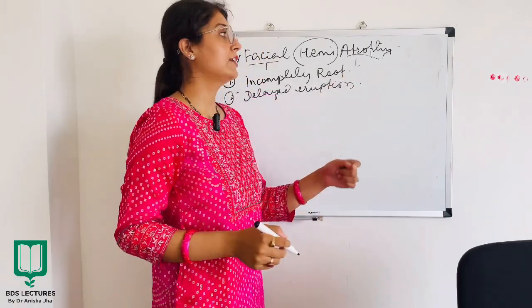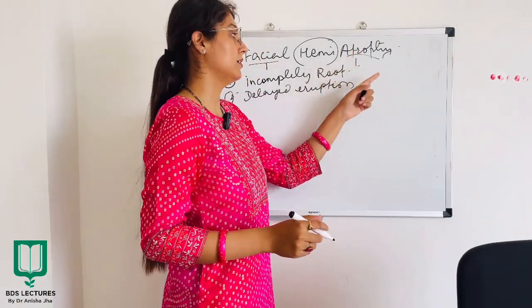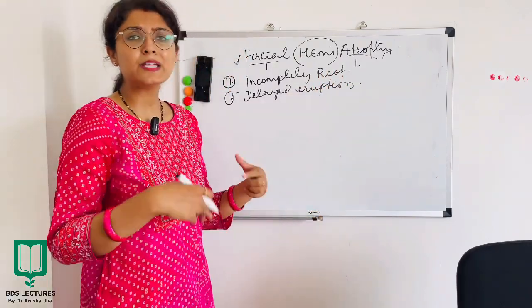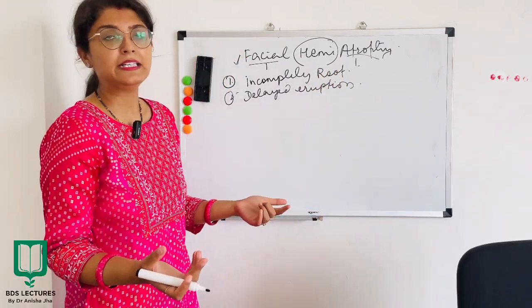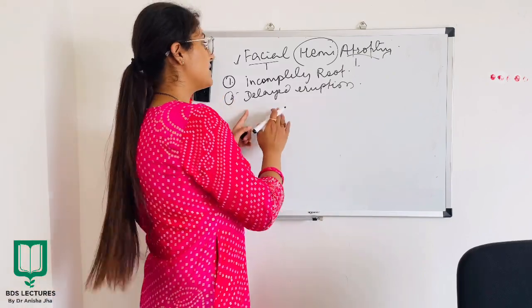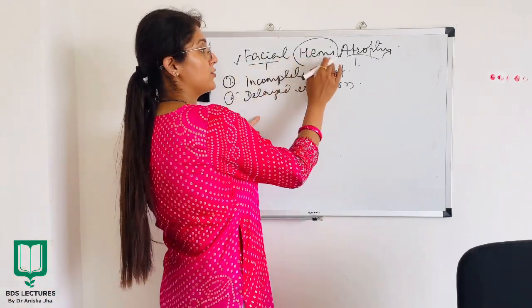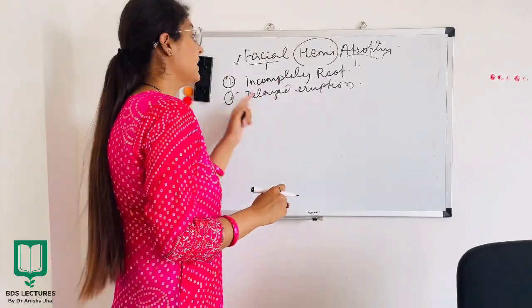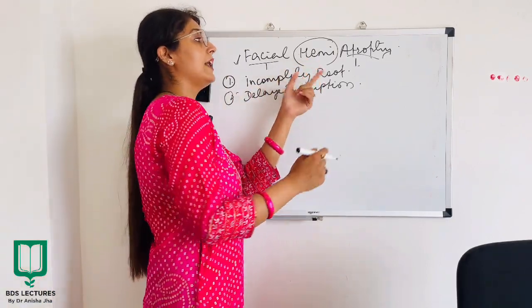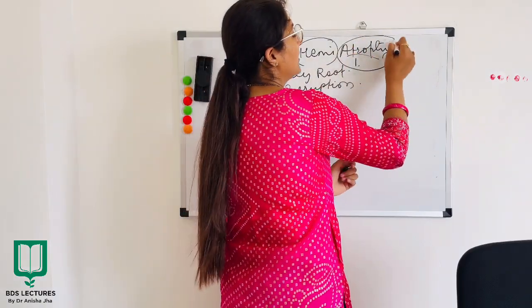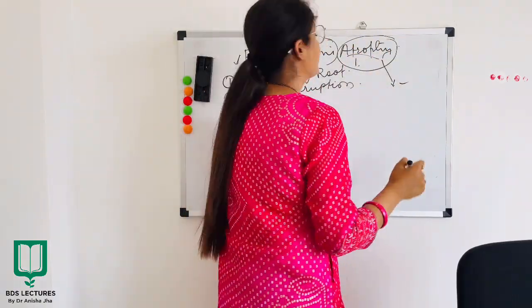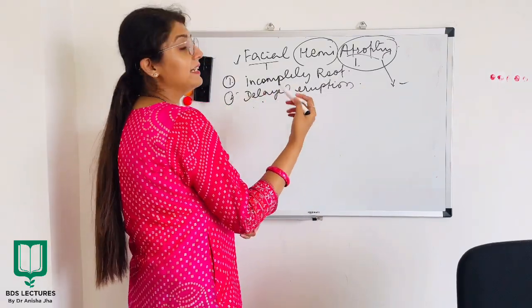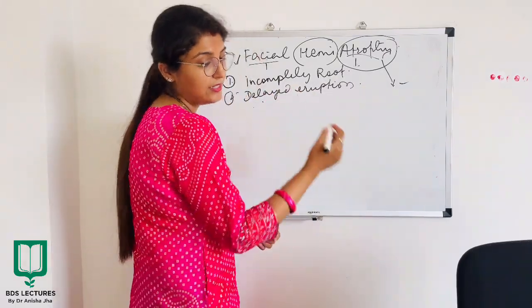In the defect we read just before this, facial hemihypertrophy, there was premature eruption of the permanent teeth. This defect is facial hemiatrophy, and since it is atrophy, definitely everything will be delayed. So if we talk about teeth, there will be delayed eruption of the teeth.